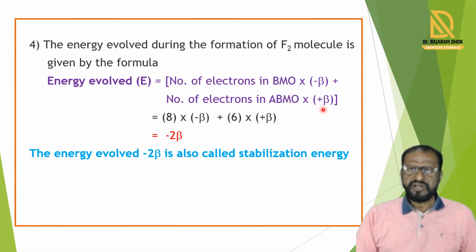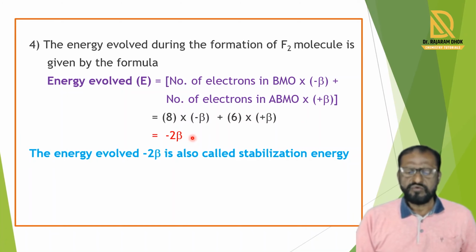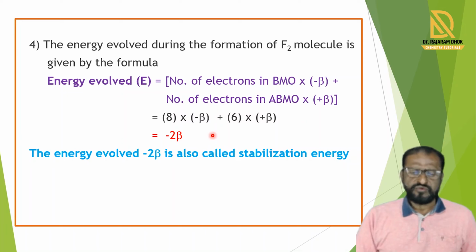In bonding molecular orbitals, 8 electrons are present into minus beta. In antibonding, 6 electrons into plus beta. Solving, we get minus 2 beta energy. So in the F2 molecule, the energy evolved is minus 2 beta, and that is called the stabilization energy of the fluorine molecule.